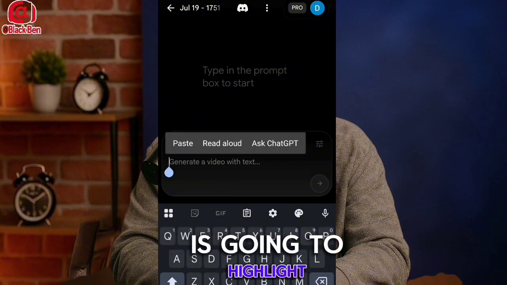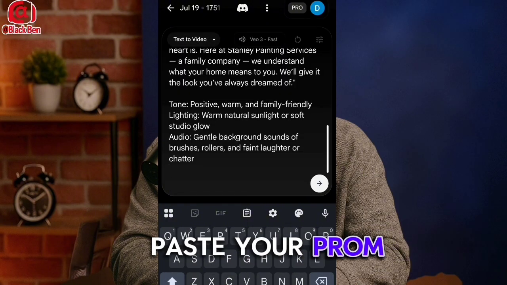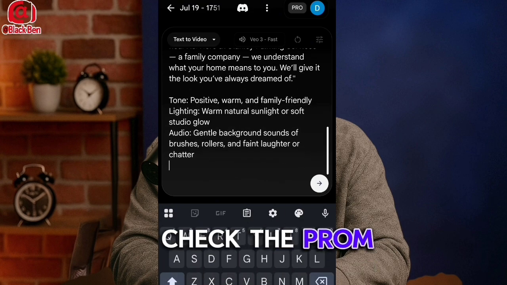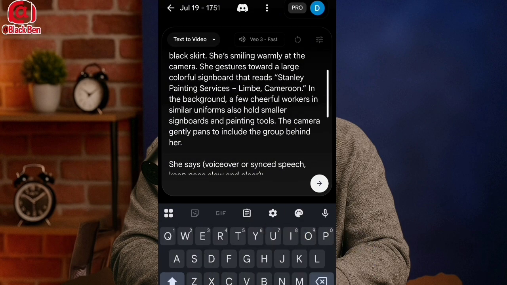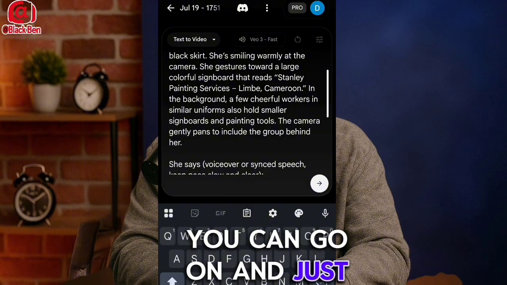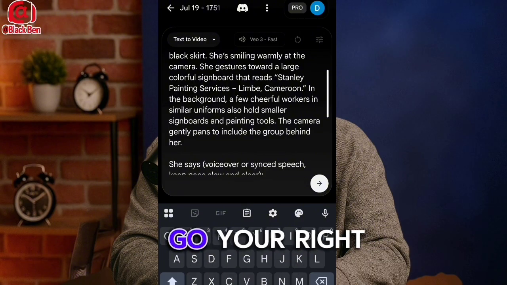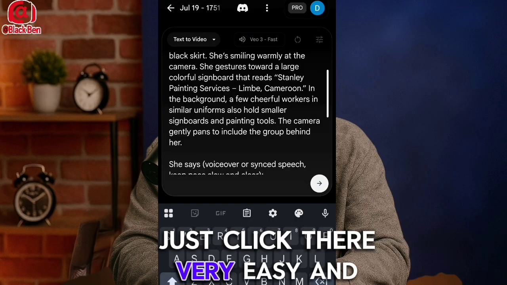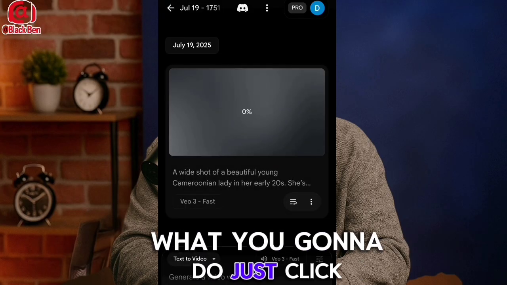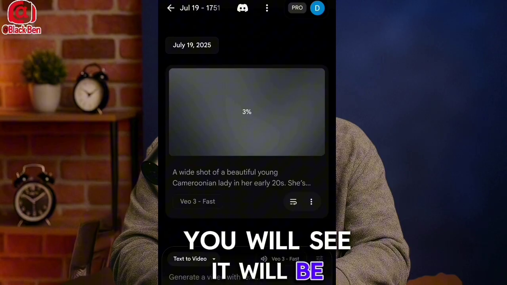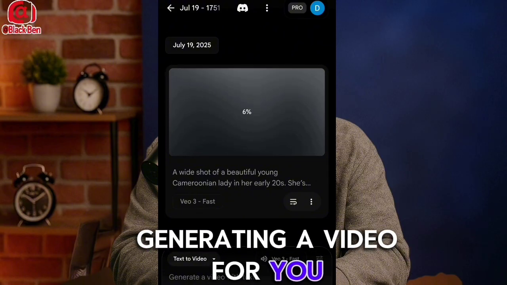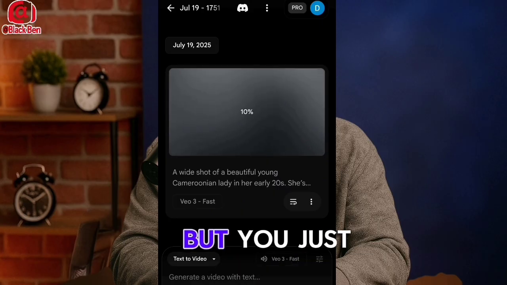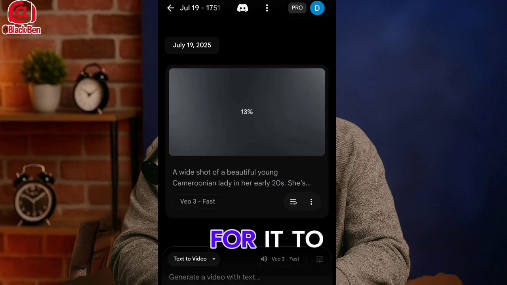So you're going to highlight, and then you see paste, then you paste your prompt. You can scroll to check if it's the right prompt that you have pasted. If there's no mistake, you can go on and click this arrow showing to your right hand. Just click there. Very easy and simple. After you click, you will see it generating a video for you. It's going to take a while, but you just have to be patient for it to generate.